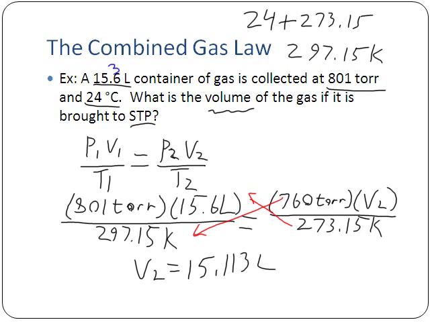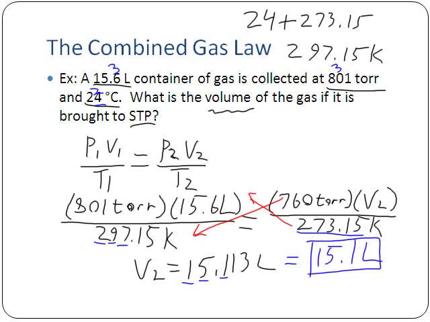Significant figure-wise, taking a look at that, what we see here is that our original 15.6 has 3 significant figures, 24 degrees has 2 significant figures, and 801 torr has 3 significant figures. Normally we'd have 2 here, except that this one right here is rounded to the ones place for your temperature. When that comes over here, that'll be around the ones place, which gives 3 significant figures. And the 273.15 is exact. So that means we're going to have 3 significant figures for our final answer. So 1, 2, 3. Our final volume here is going to be 15.1 liters.